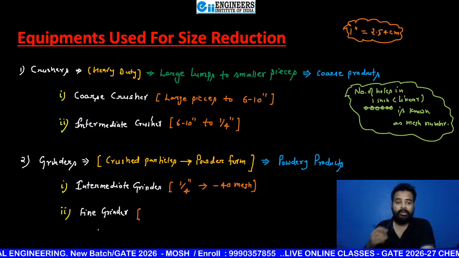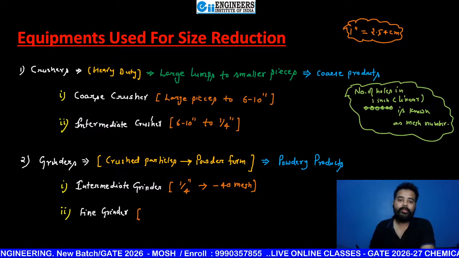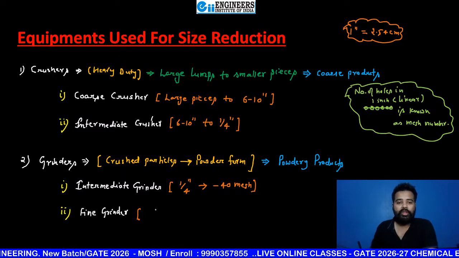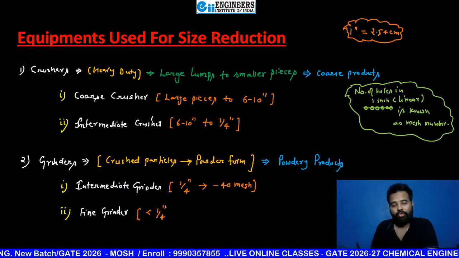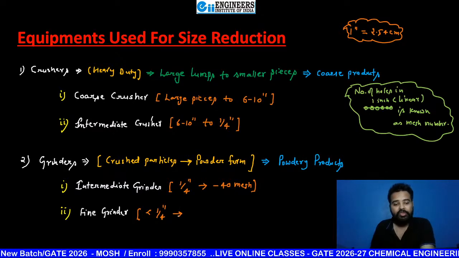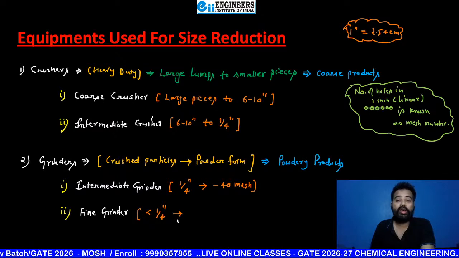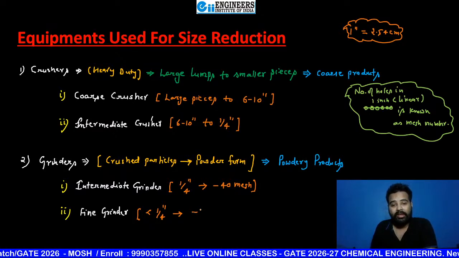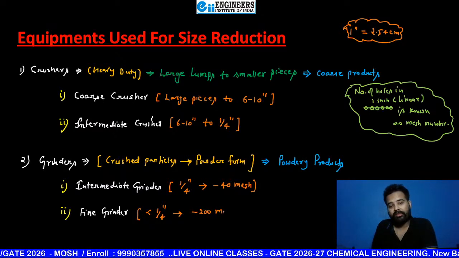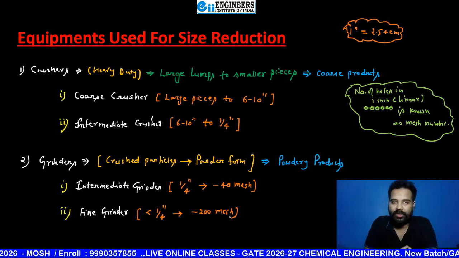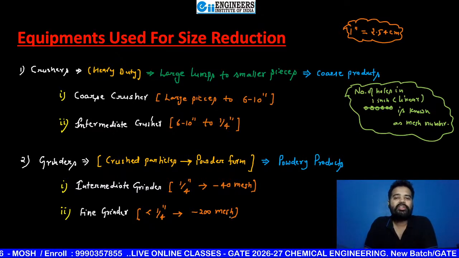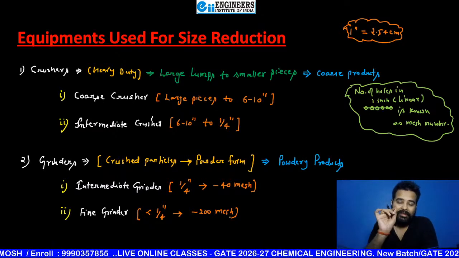Now, the second one is beta fine grinder. This fine grinder is going to take feed much less than again 1 by 4 inch, and here my dear students you will get product of size nearby minus 200 mesh. Sir, I want to feel minus 200 mesh size beta. So just touch cement.